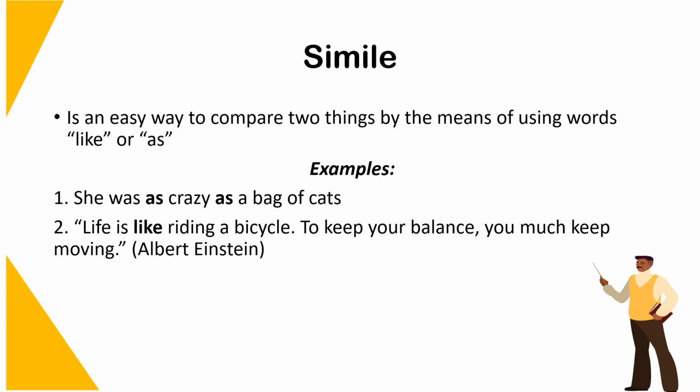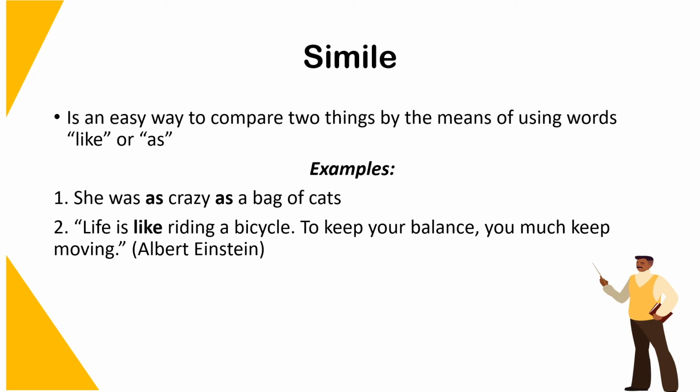Sentence 1 compares the girl's craziness to a bag of cats by means of using the word as. The image puts emphasis on her craziness, how it resembles cats in a bag, which in reality can be quite a chaotic scene. The second sentence is a quote by Albert Einstein that encourages perseverance in life.